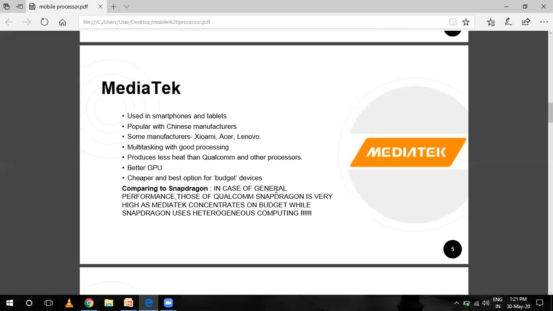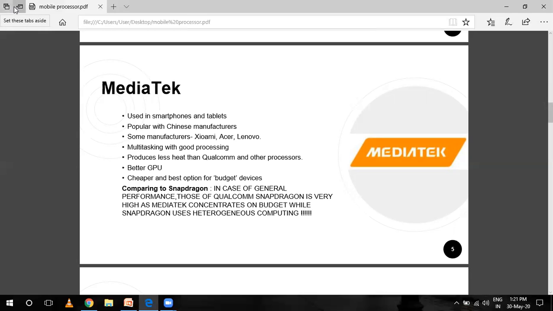Its features are multitasking with good processing and GPU, that is graphic processing unit, cheaper and a best option for budget devices.